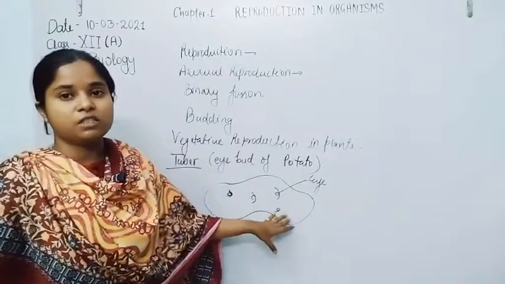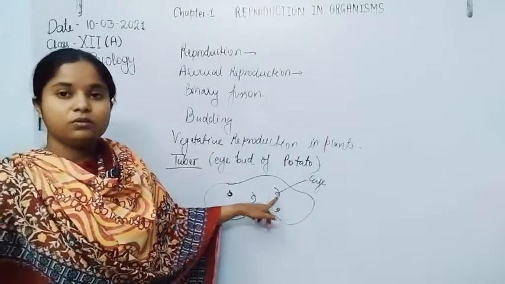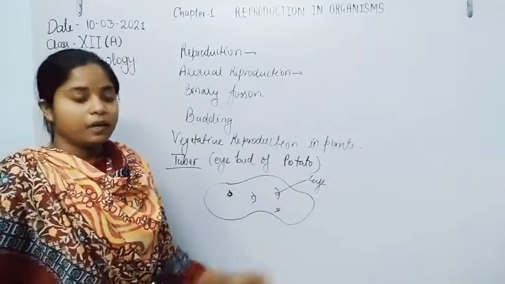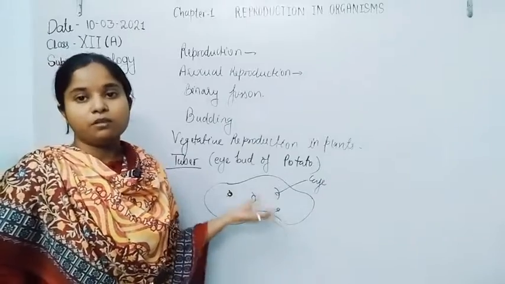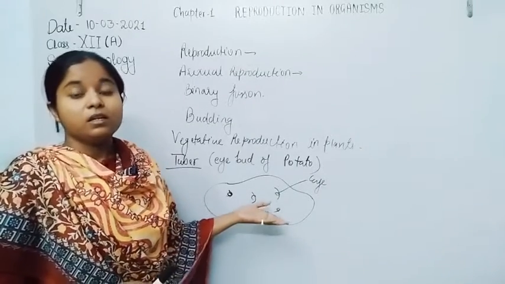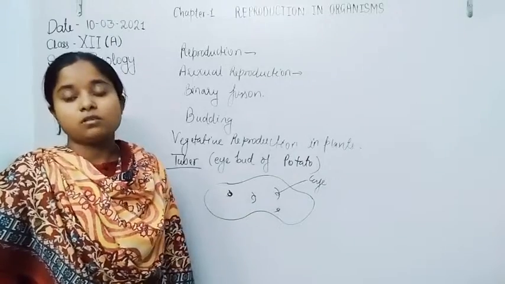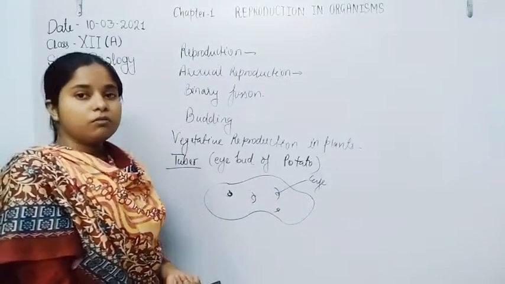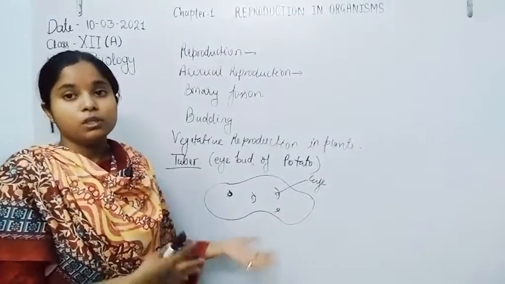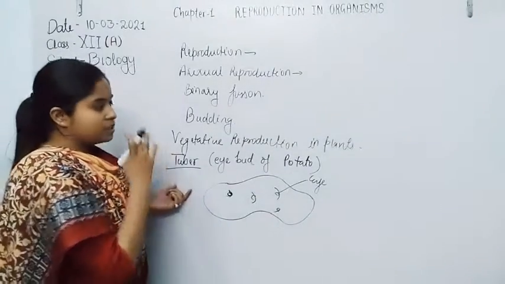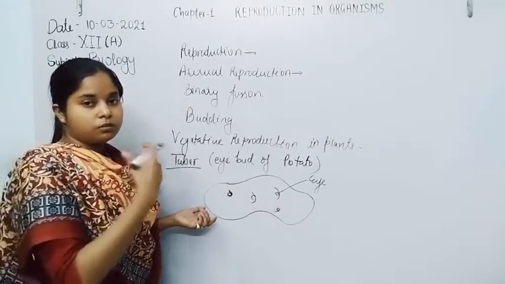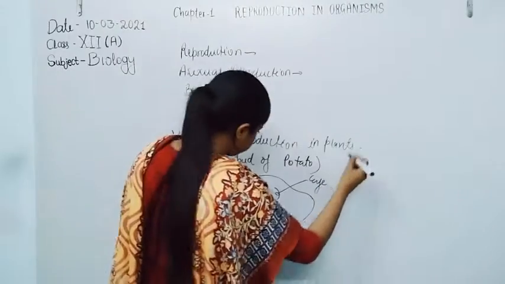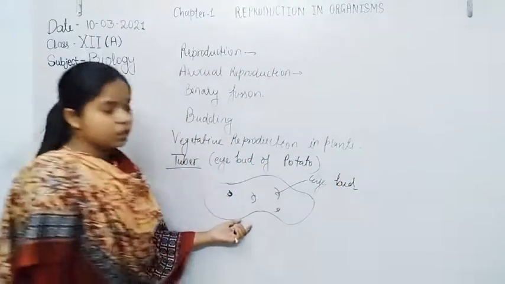So these are the vegetative bodies. The eyes of the potato are the vegetative structure of the potato, and there is no formation of gametes; gametes are generally not involved in the formation of new offspring of potato. So the eye bud of potato is the vegetative mode of reproduction through which a new plant originates from the eye bud.